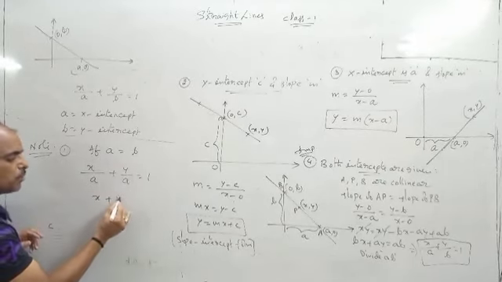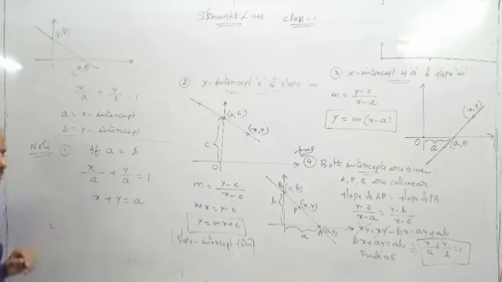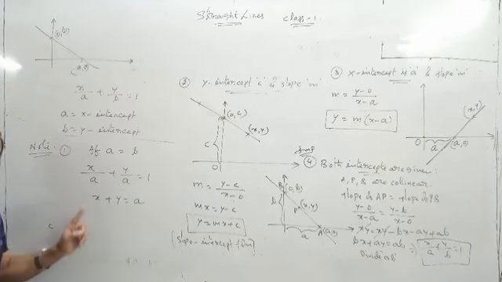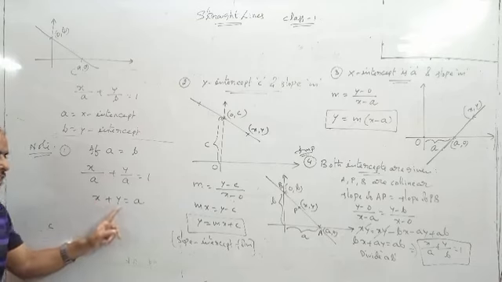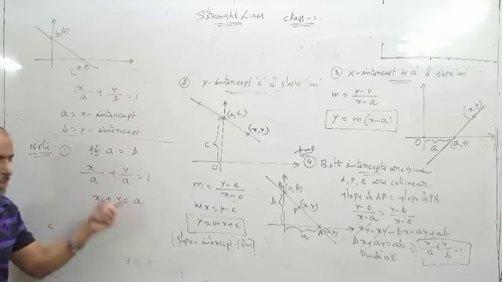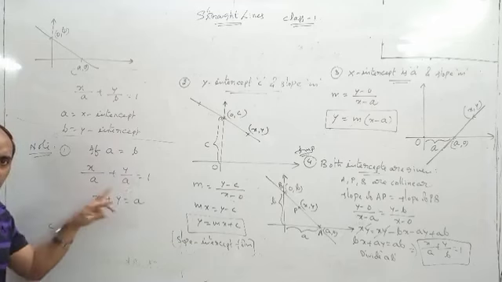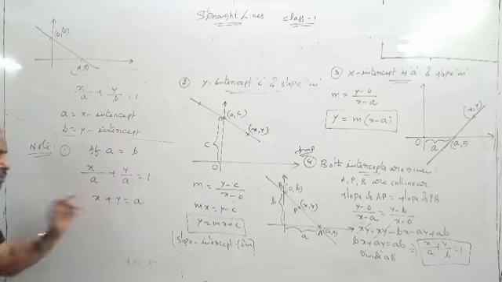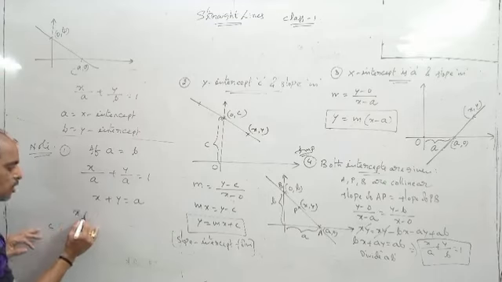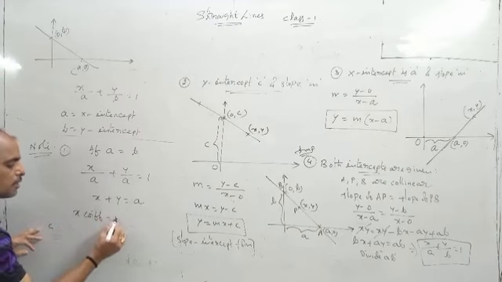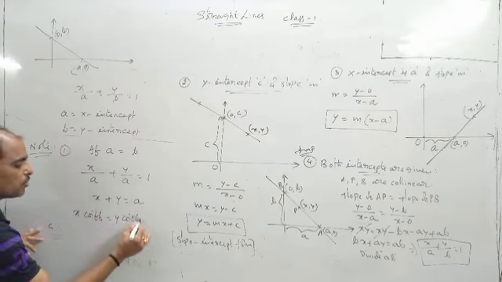Now x plus y is equal to a. When intercepts are equal, then it is x plus y is equal to a. You can replace b with a or a with b, and you don't do both, you will get the same answer again. x plus y, here x coefficient is equal to y coefficient.